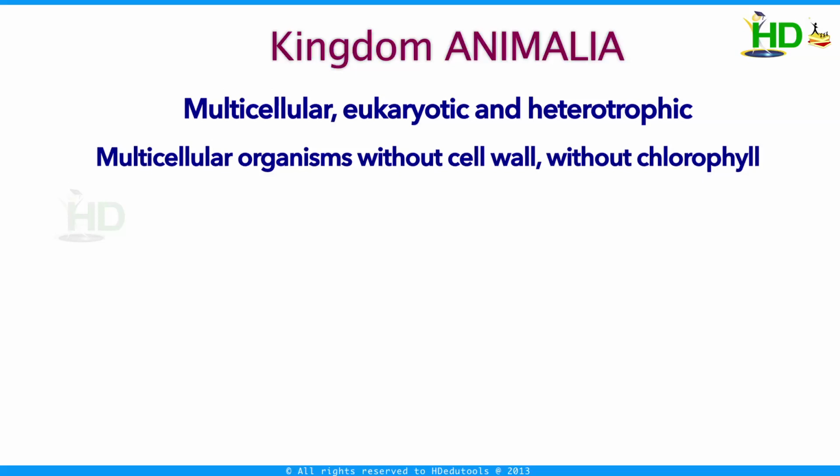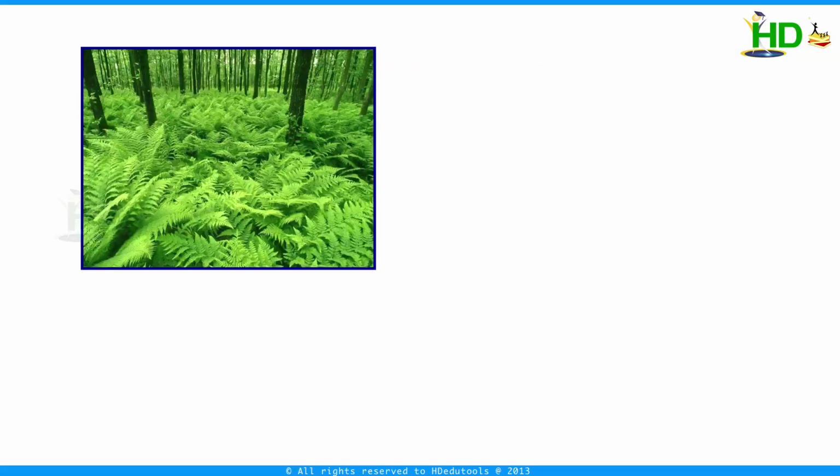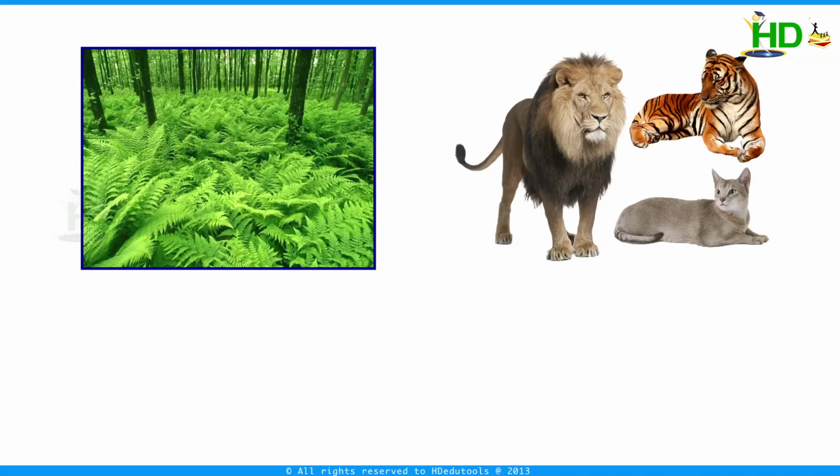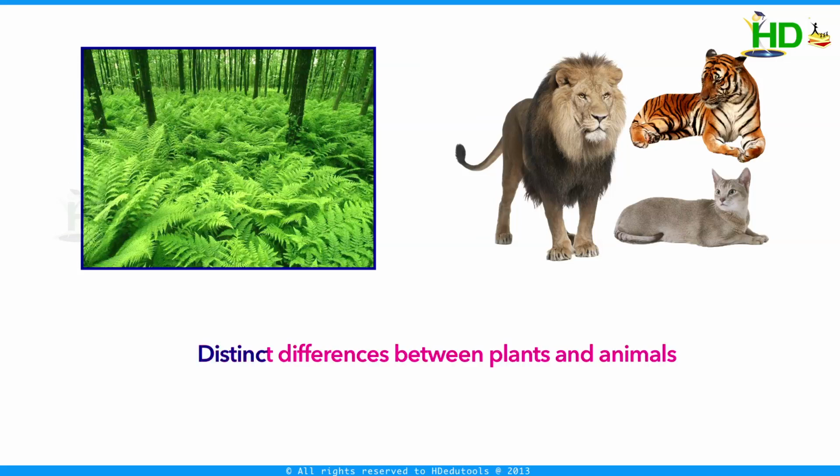Of course, in all these living organisms, we are generally most familiar with plants and animals. Therefore, we should understand what are the distinct differences between plants and animals. Before that, let us take the general scheme of five kingdom classification.